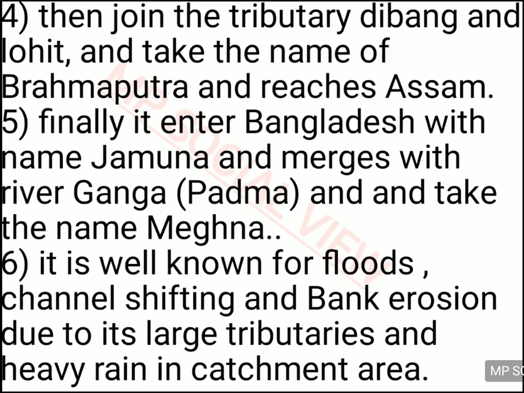But while coming from different places, it gathers so much erosional material, because the tributaries which are joining the Brahmaputra are very large tributaries and they carry a lot of erosional material. And also there is a lot of rainfall in the catchment area of the Brahmaputra river, and so it causes floods and it does lots of erosional activity.